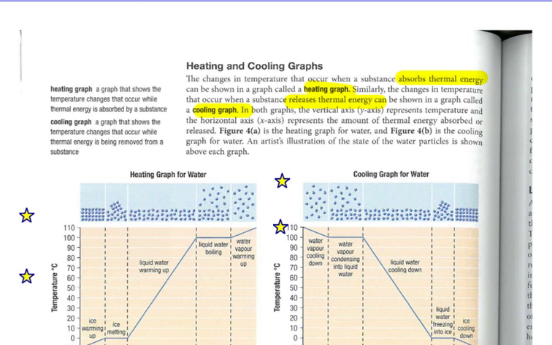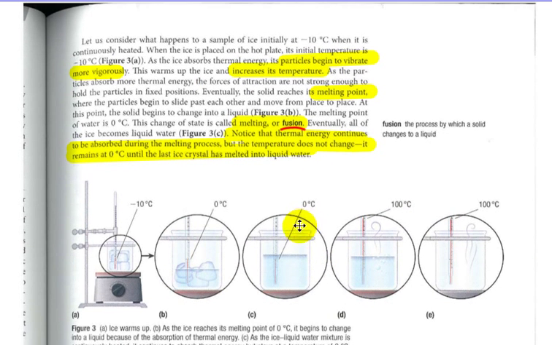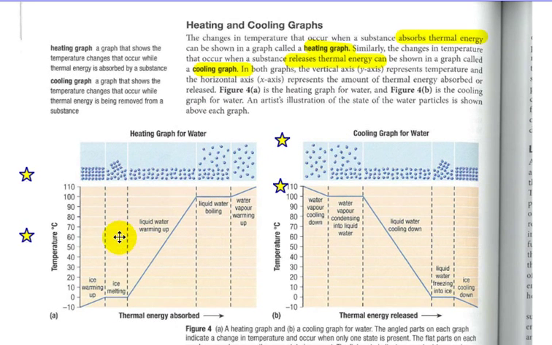Okay, so if we were to do this experiment, and every minute note down the temperature, we might get a graph that looks like this, which is referred to as a heating curve, starting off at -10, melting, heating up liquid, vaporization, and then gas, or vice versa. Starting as a gas, cooling down until the gas turns into a liquid, then liquid going down, liquid to solid.